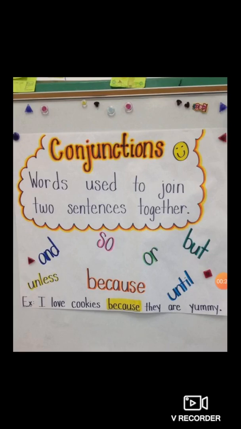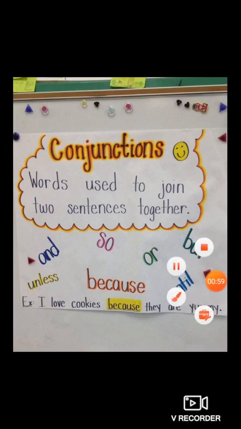Which is the joining word or conjunction? Because. It joins the two sentences together. These are two different sentences, but they are connected by one conjunction, that is because. So because is a conjunction.